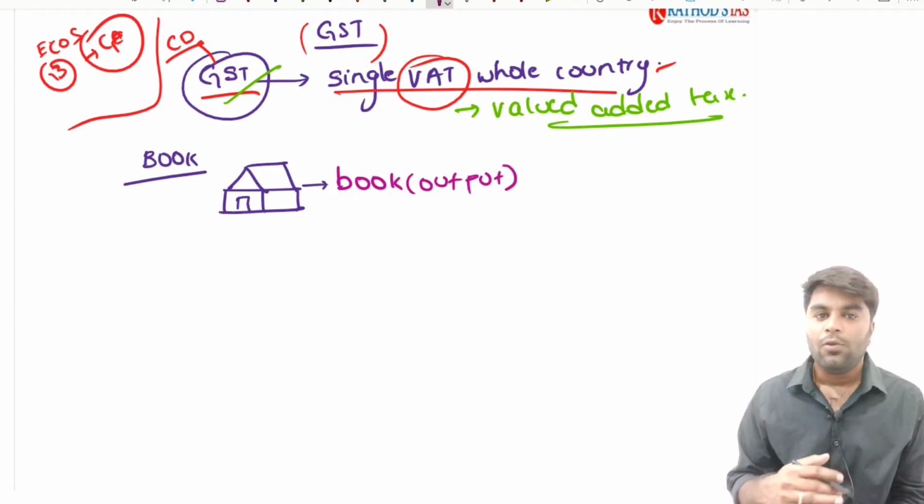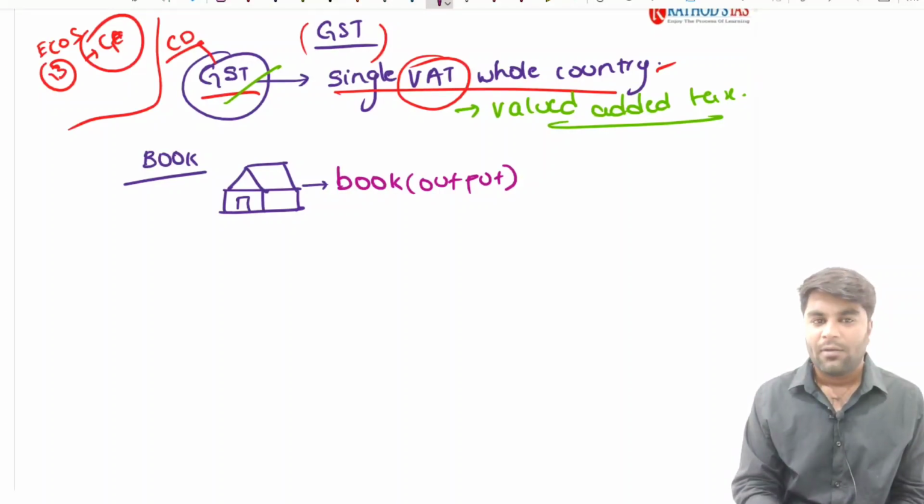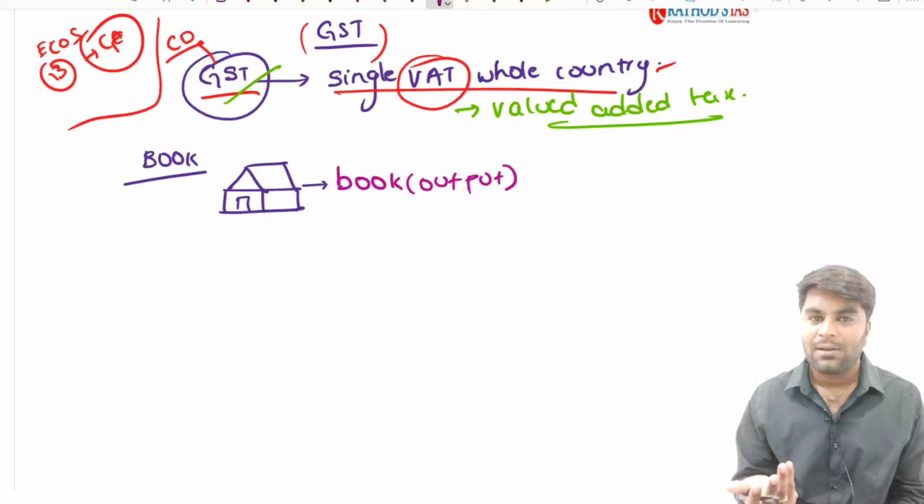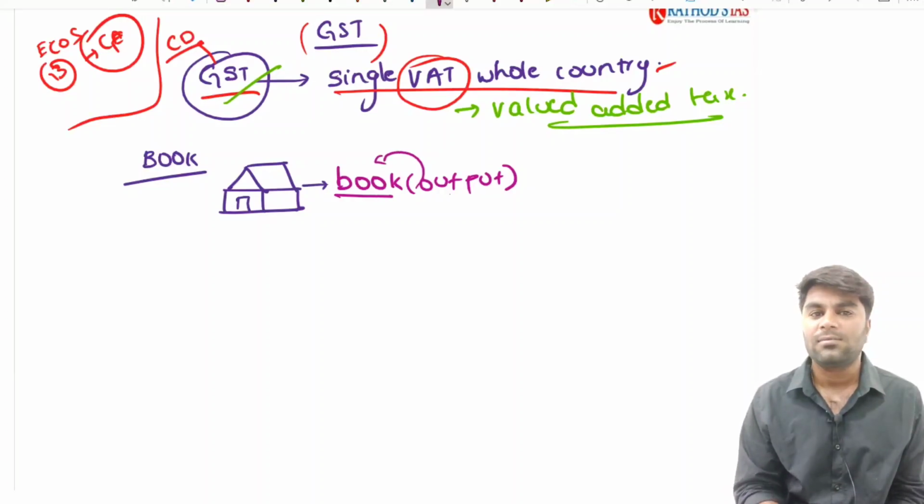Now see, you go to a particular milk products manufacturing company. What are their outputs? Definitely the milk products, right? Similarly, for a car manufacturing company, their output is nothing but a car. For an apparel manufacturing company, their output would be apparels. Similarly, for a book manufacturing company, their output would be the books. It is as simple as that.